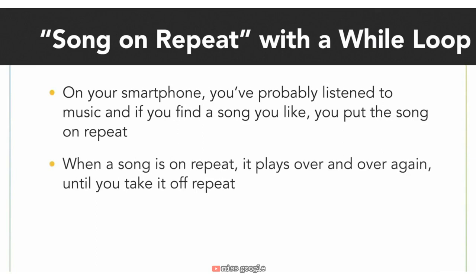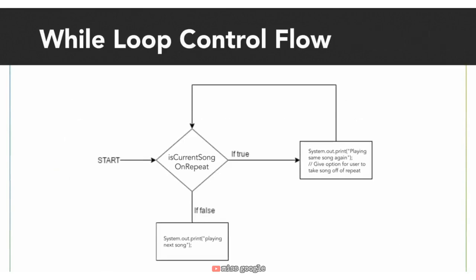We can represent this type of functionality in a Java program. Filling in the condition of the while loop, we can say our condition is current song on repeat. For the statements to execute if the condition is true, we can print playing same song on repeat and give an option for the user to take the song off of repeat. If the condition is false, we can print playing next song.